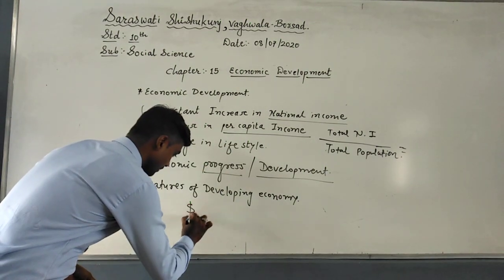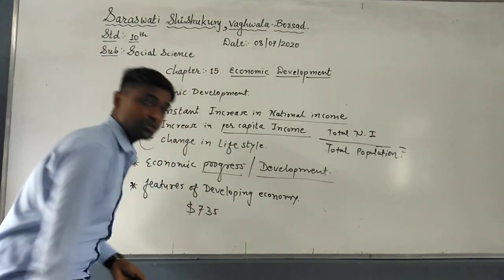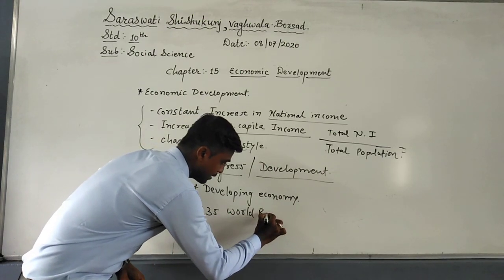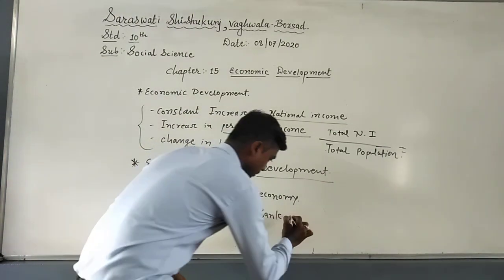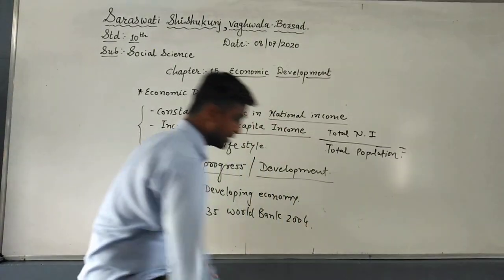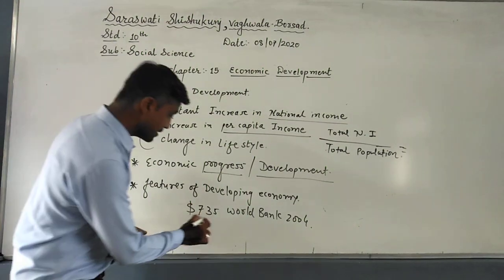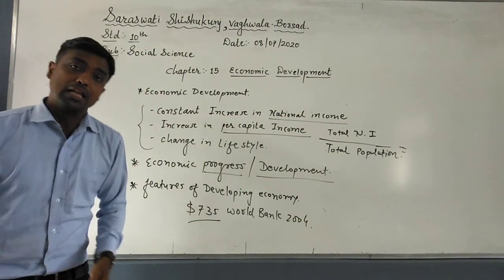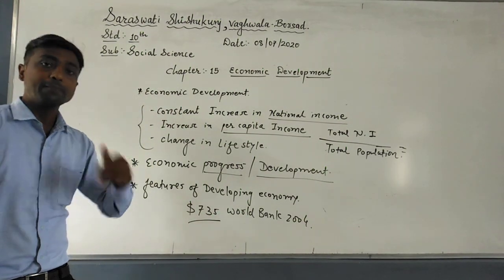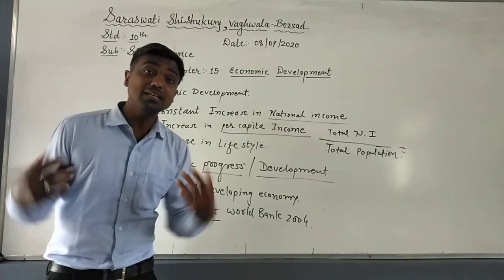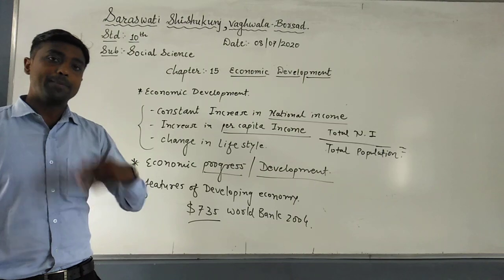According to the World Bank Development Report 2004, countries whose per capita income is less than $735 are categorized as developing countries. And this kind of features we can easily notice in a developing economy.